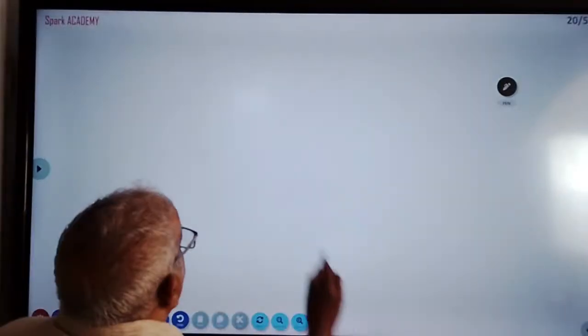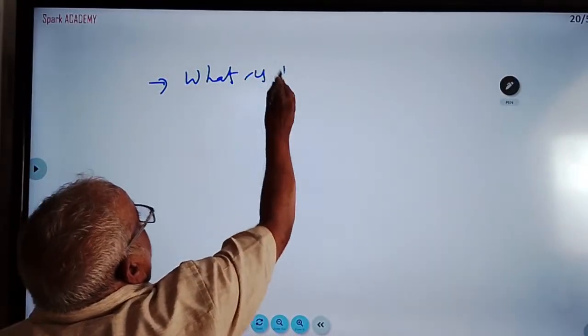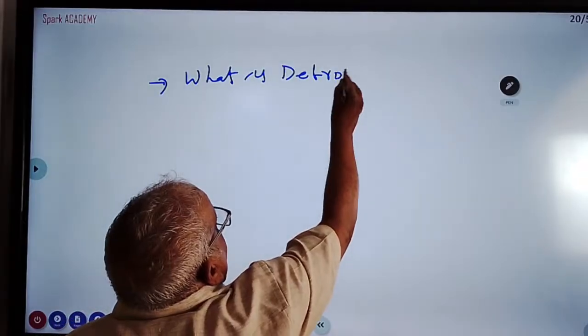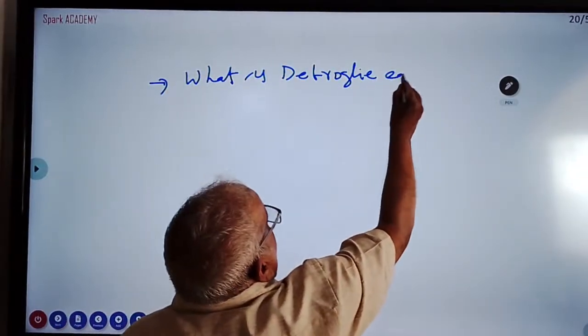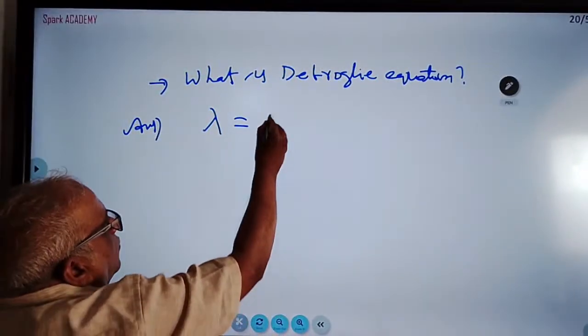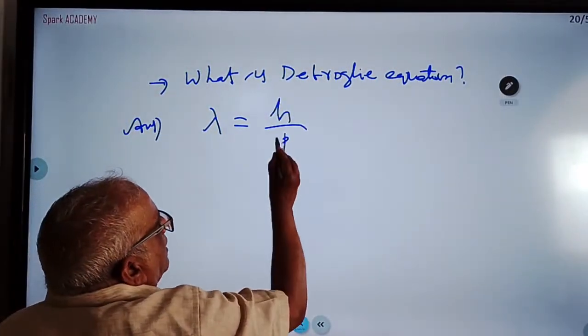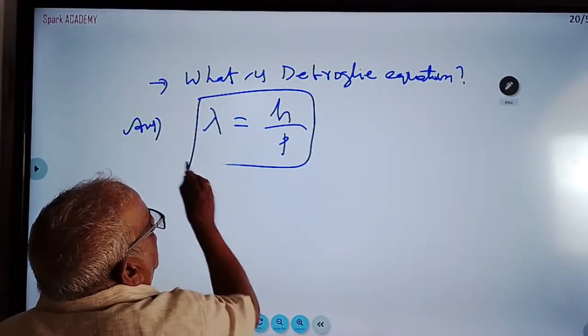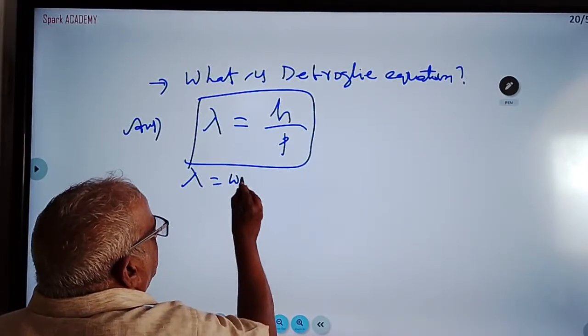Now, what is de Broglie's equation? In this also they are asking two very short questions. We should be very careful. What is the de Broglie equation? You learned de Broglie equation in chemistry also. Lambda is equal to h by p. Lambda means wavelength. Explain every letter.